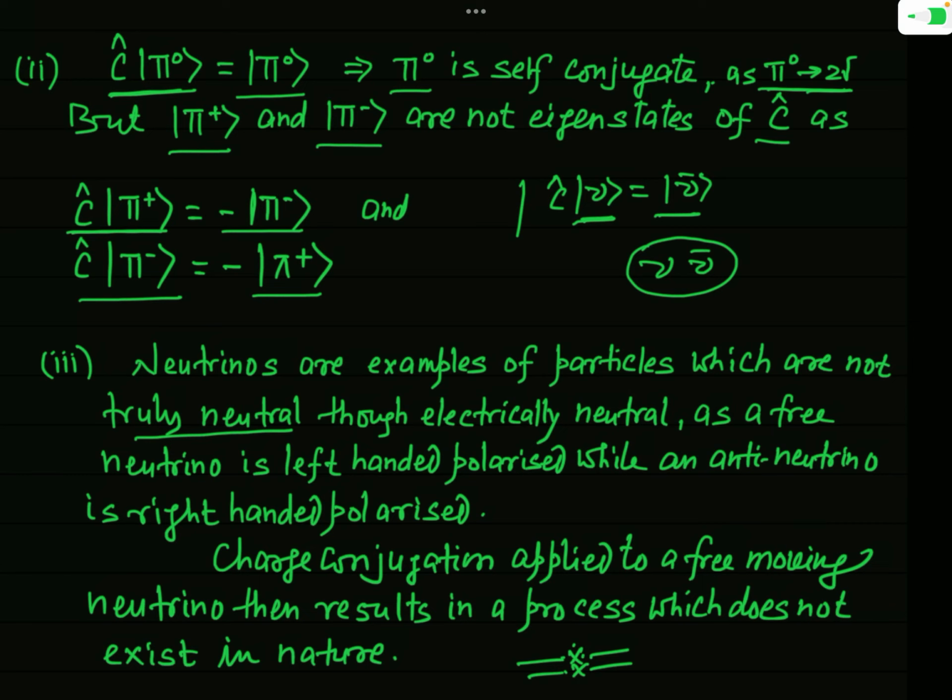Okay, so charge conjugation applied to a free moving neutrino results in a process which does not exist in nature. When we operate this operator on it, we find its antiparticle, and such a process does not exist in nature. So these were some important facts regarding charge conjugation.